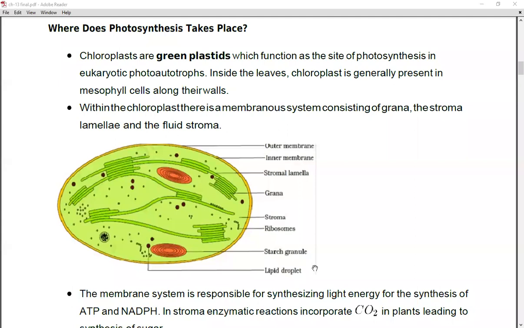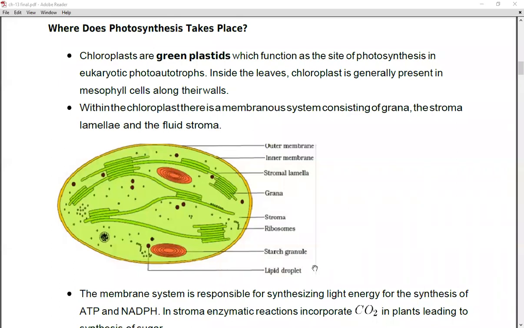Today we are going to see 11th science biology, the next topics of chapter number 13, that is photosynthesis in higher plants, right? We have already covered the introductory part of this chapter. Today we are going to see where exactly the photosynthesis takes place, right?